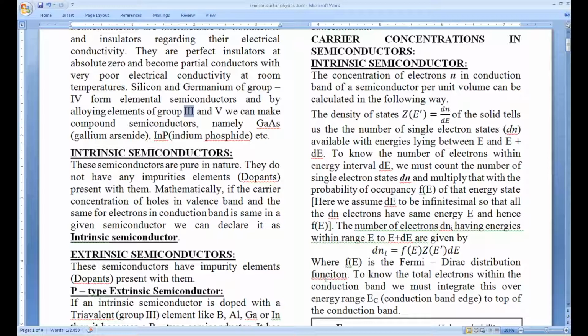In an excellent conductor, the order will be around 10 power 28 per centimeter cube carriers, as in metals like silver, gold, etc. So these semiconductors at room temperature, though they have a non-zero number of free charges, have really poor conductivity. If we use them as they are, we may not find them useful.